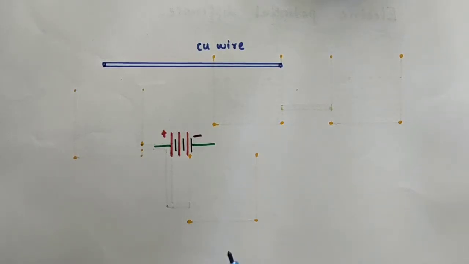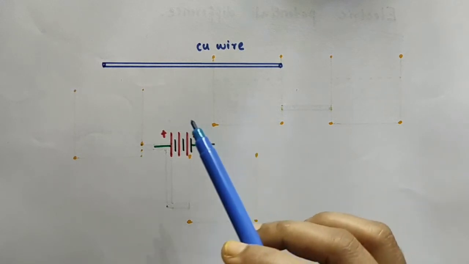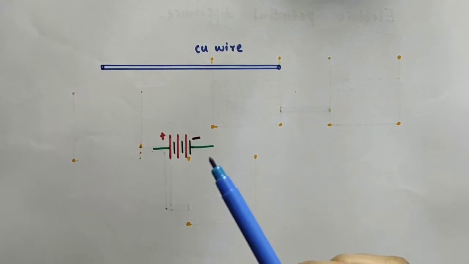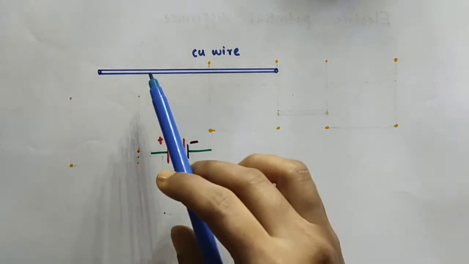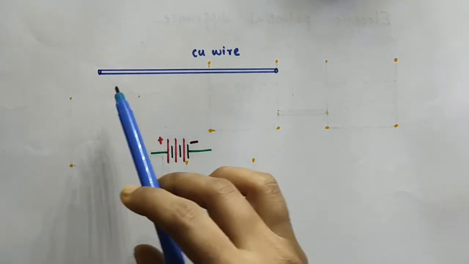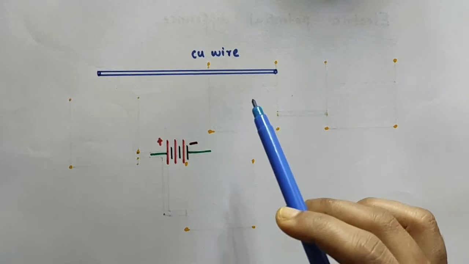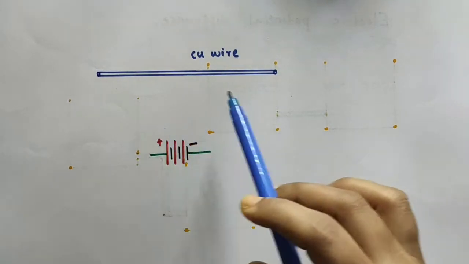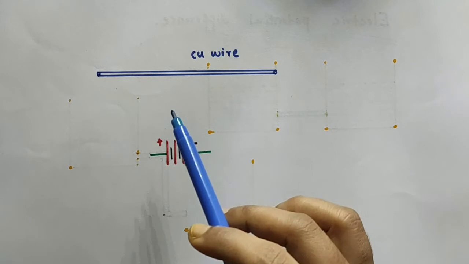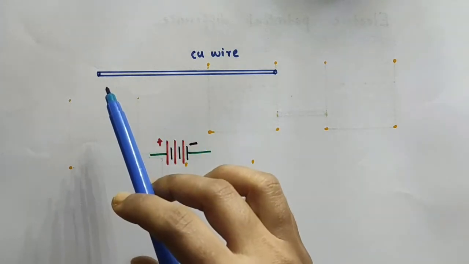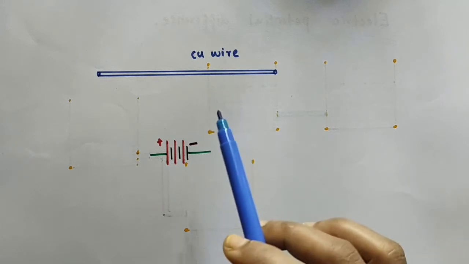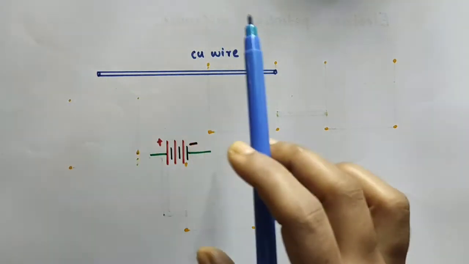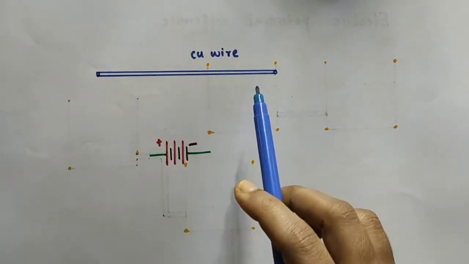Similarly, if we consider the flow of charges which constitute an electric current in a conductor, the charges do not flow themselves in the conductor. Just imagine this as a copper wire, which is a very good conductor of electricity. The charges or the free electrons in this copper wire cannot flow from one end of the conductor to the other end by themselves.